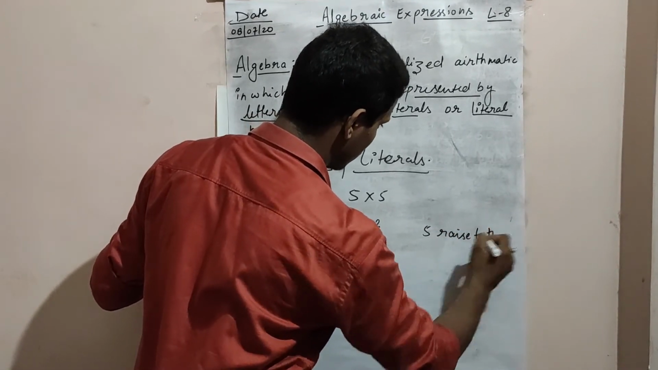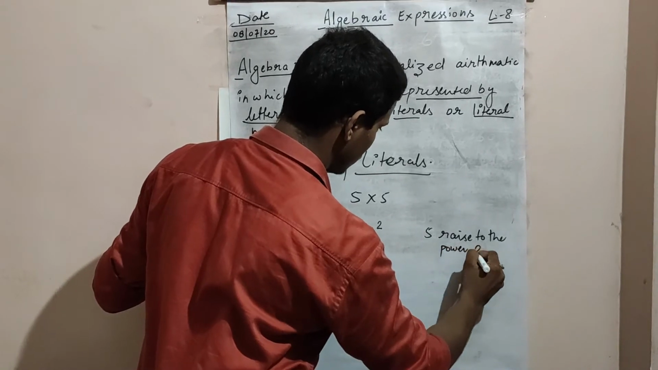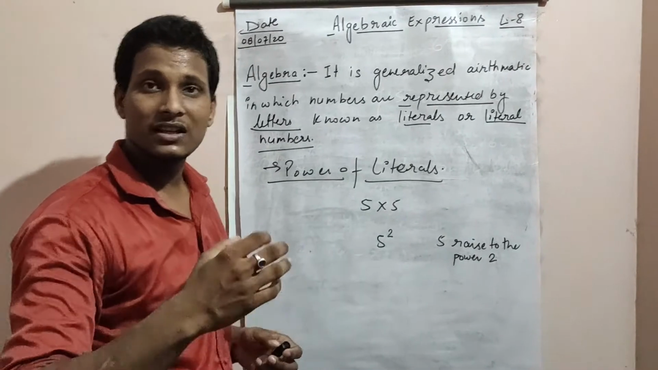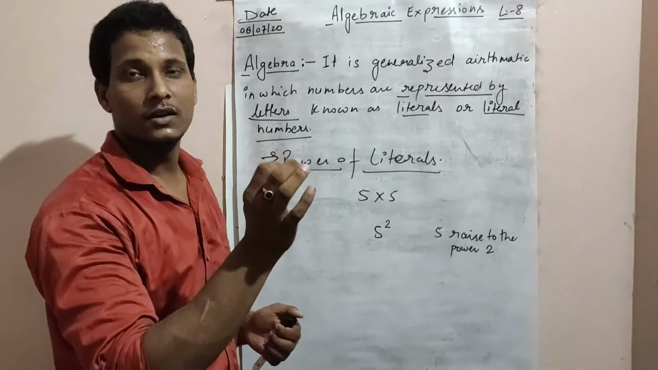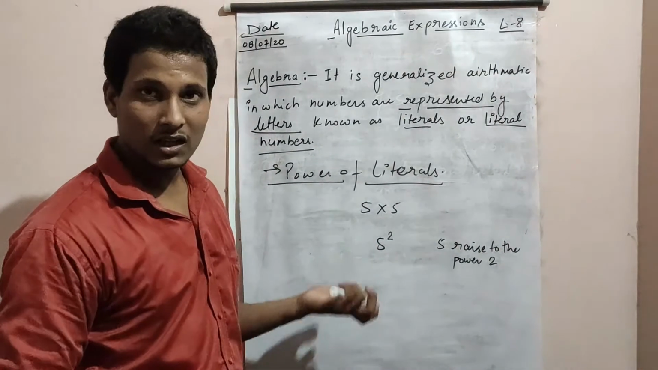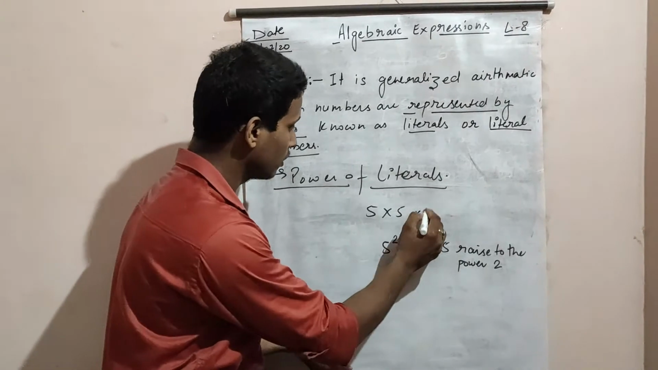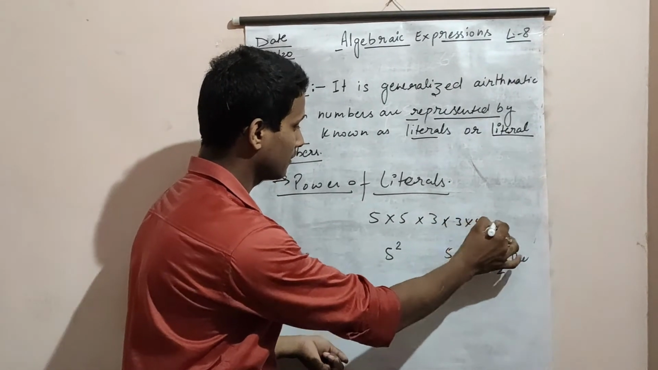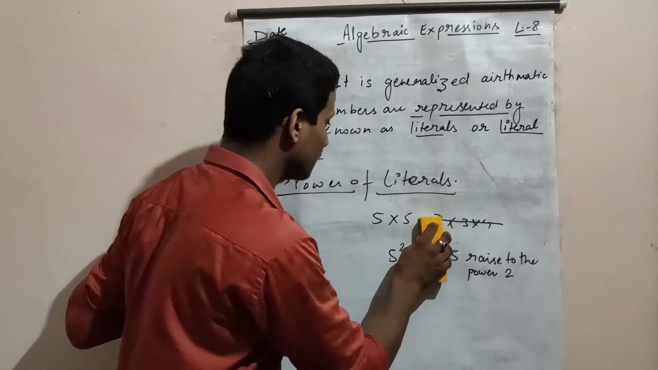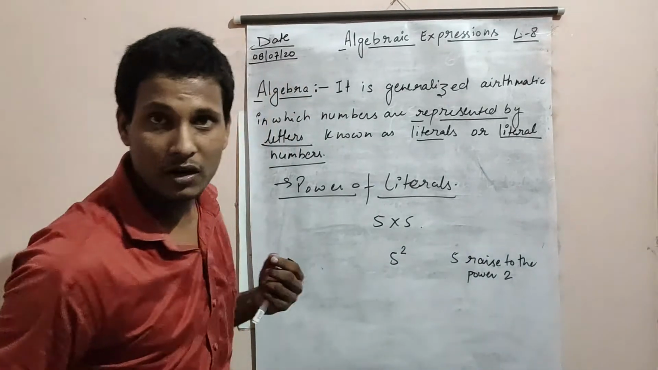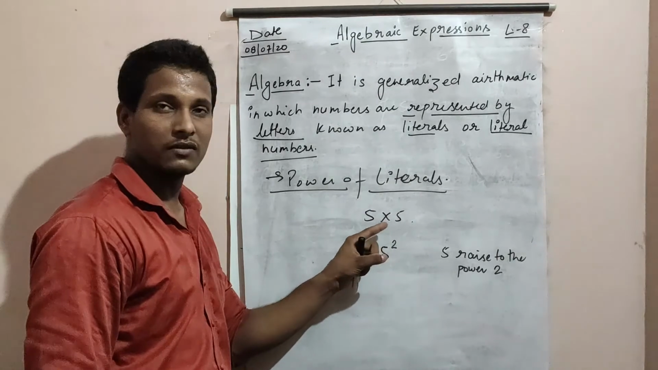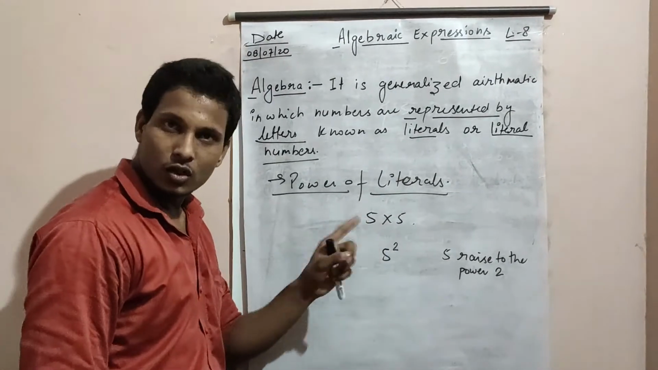5 raised to the power 2 means that the particular number is repeated that many times in the product form, that is its power. The same value should be there. If different values are there, we do not consider them, like 3 and 4. If the same value is repeated a number of times, we can write it in power notation: the value itself, and after that the number of times it is repeated. So 5 raised to the power 2.